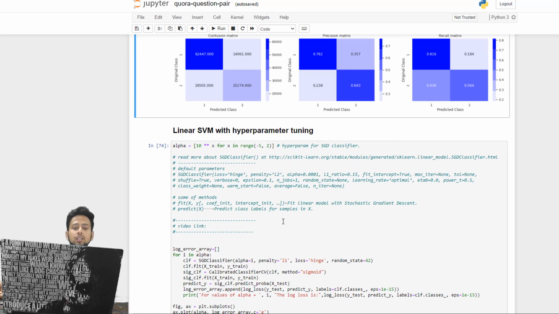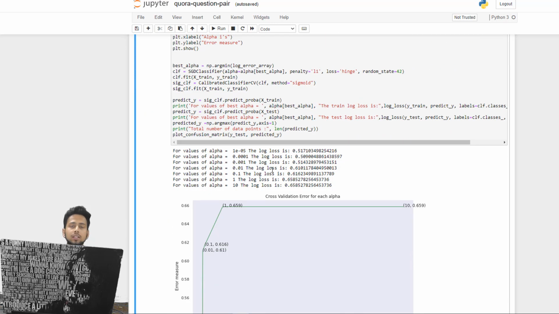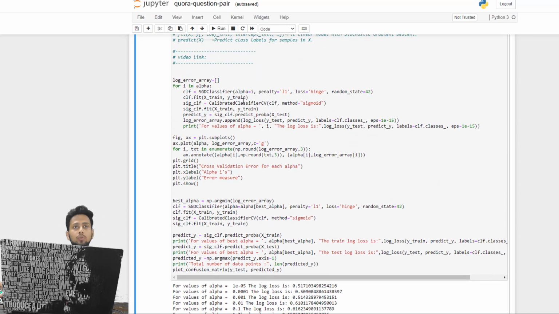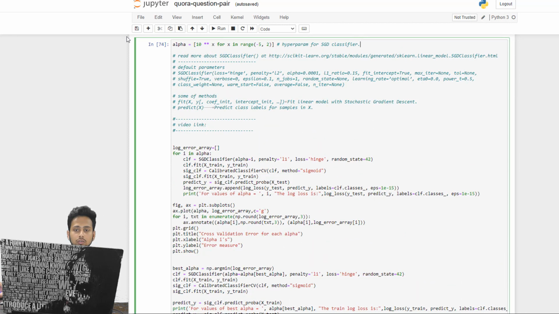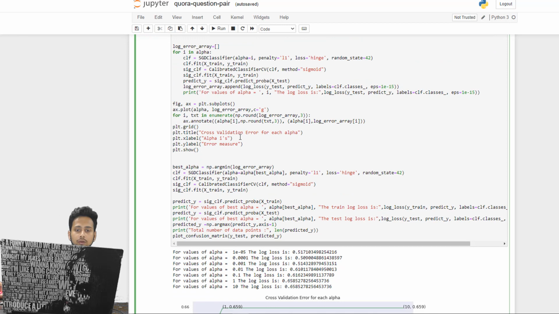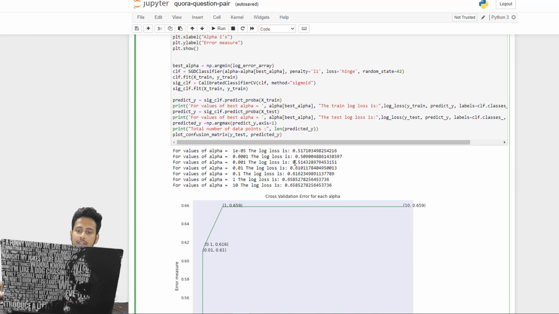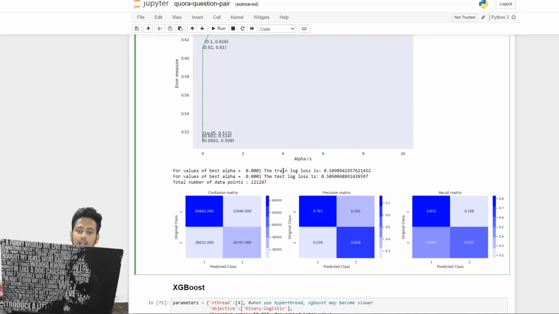And then we are trying to use linear SVM. So what is linear SVM? Linear SVM is basically a support vector machine, which is also very good in classifying problems. Again we are doing hyperparameter tuning. Here we took all the values of alpha, we are just performing it in batches, and we are checking which alpha is basically the best. And you can see here the alpha of 0.001 was the best, and it just produced 0.50. So both logistic regression and SVM are performing equally in this case. So we are going to move forward to XGBoost.